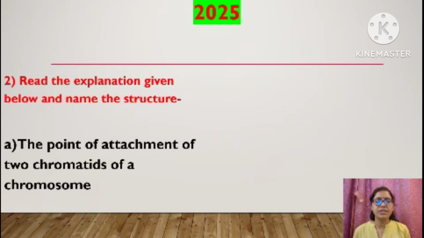Moving to the next question. The point of attachment of two chromatids of a chromosome. You have to name that structure. Very easy question, children. We know how the chromosome looks.